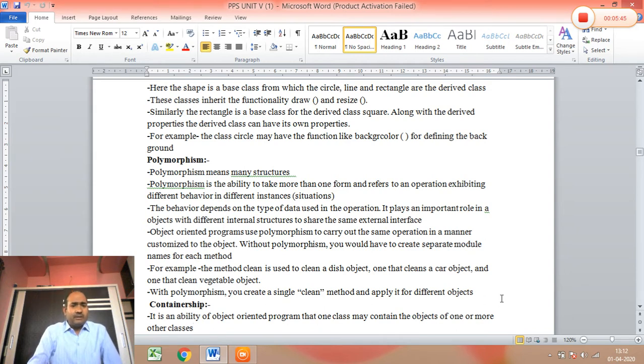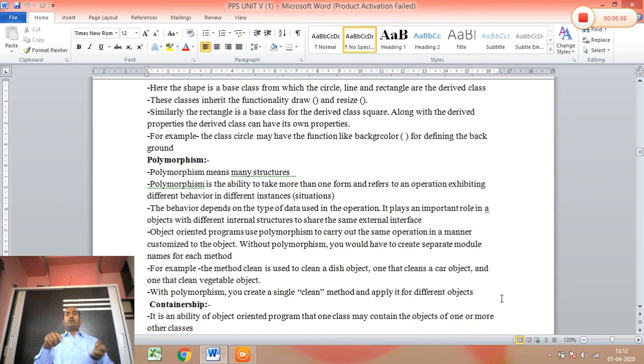A very simple meaning regarding polymorphism: poly means the number of forms. So you can create a number of forms for similar structures. That means suppose you create the clean method, that clean method you can apply to different situations. Likewise, this clean method can be used to clean the car.